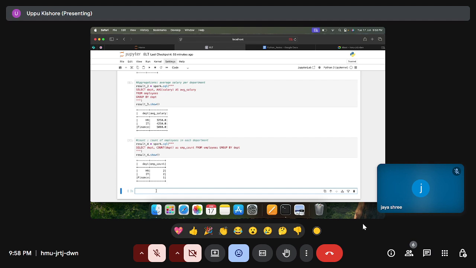So Abhiram, like just one more thing. Like I want order of employees by salary in descending order. Okay. Can you give me? I'll create result 5 equals to spark.sql